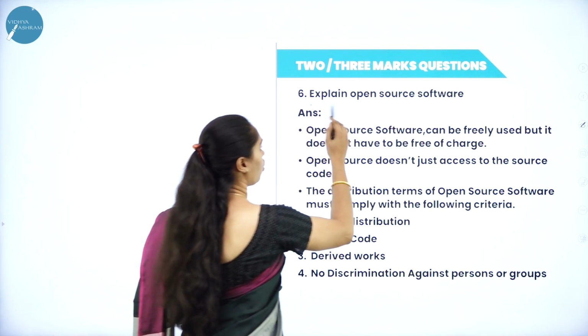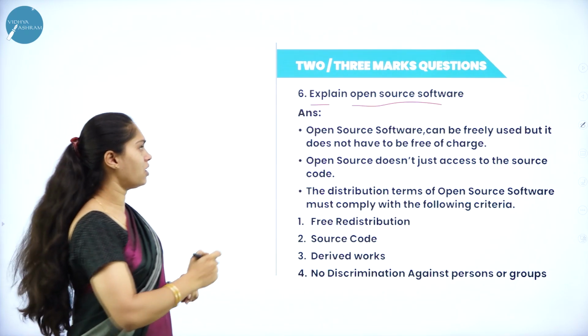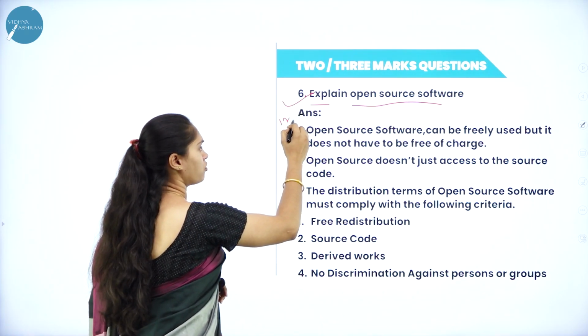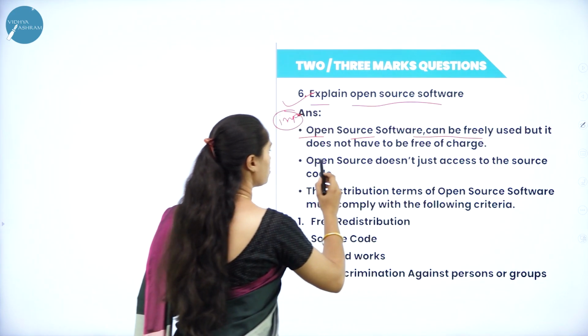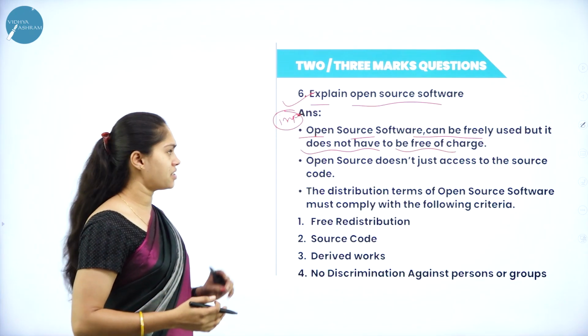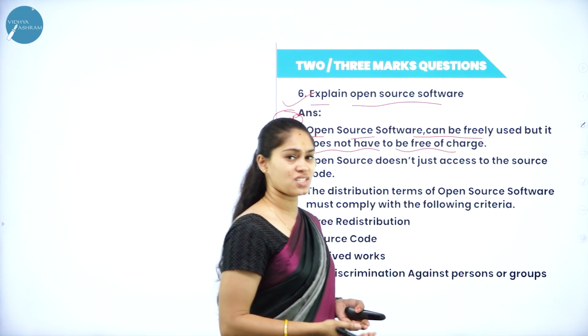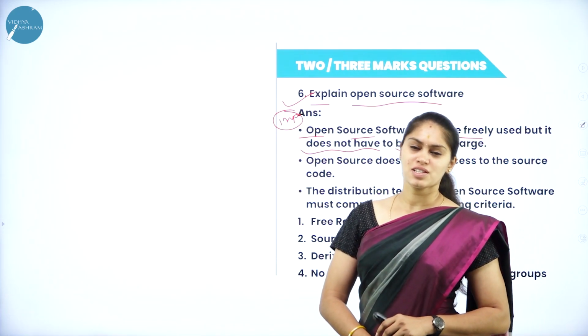Next, explain open source software. This is an important topic from this chapter. What do you mean by open source software here? Open source software can be freely used but does not have to be free of charge. So you can use its source code, you can make changes, but you may have to pay something. That is what open source software is.